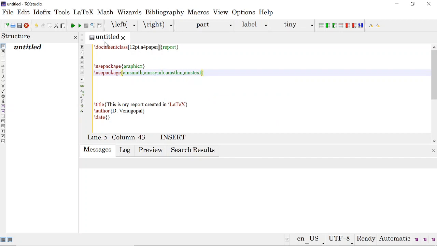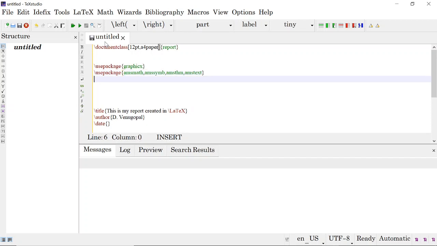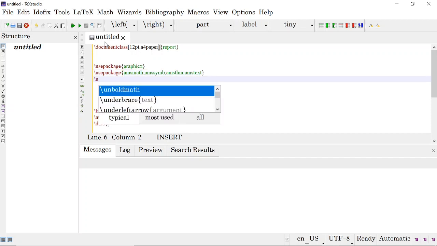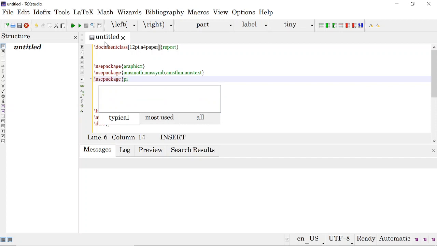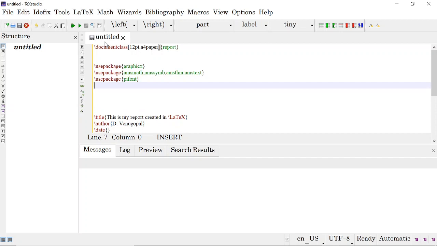All of these you can write in a single line also. Then we will also use the PI font package. Like this, whatever packages you want to use, you put them all here.